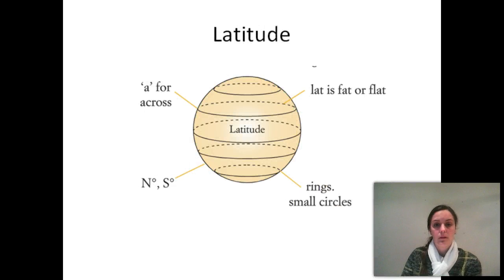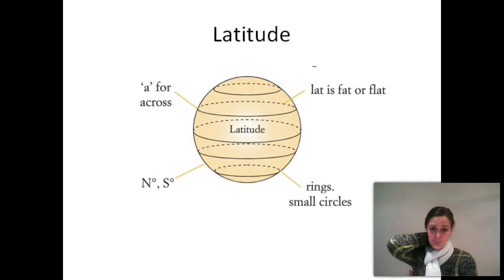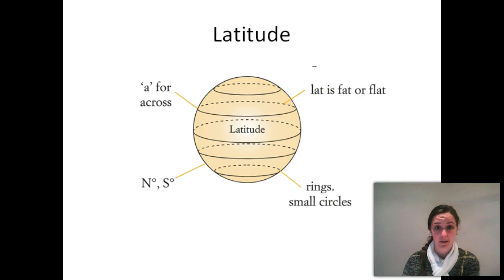With the latitude, there's just a few simple ways of remembering it, because a lot of people do struggle to remember the difference between latitude and longitude. So A is for across, we're going across the Earth, and this is latitude. A is the second letter in latitude, and then we've got lat is fat, or lat is flat. I think that one's the best one for me when I'm remembering.